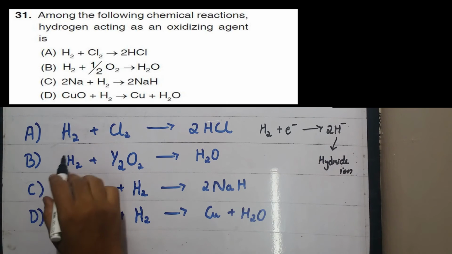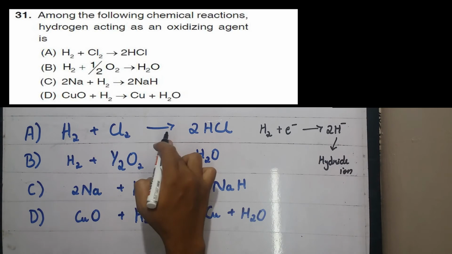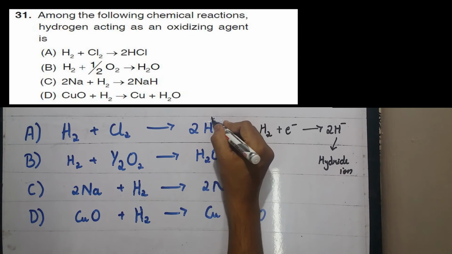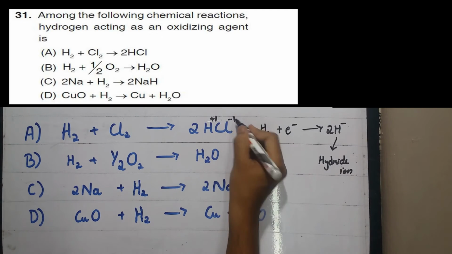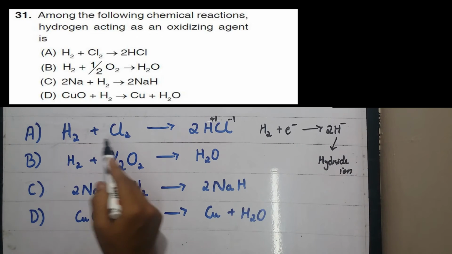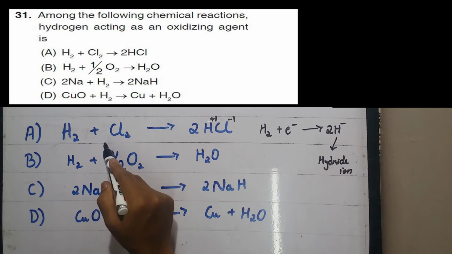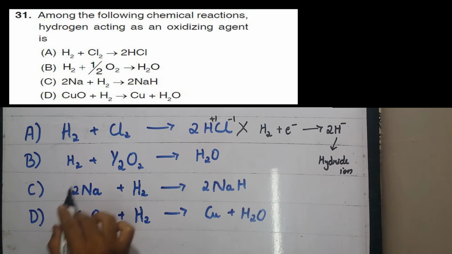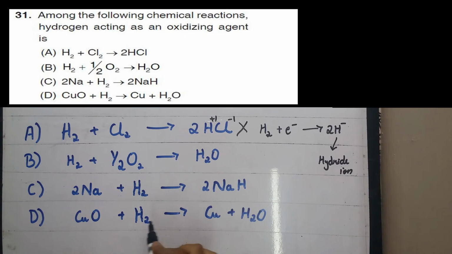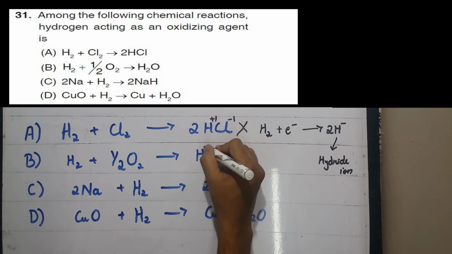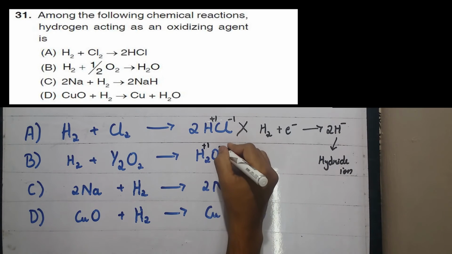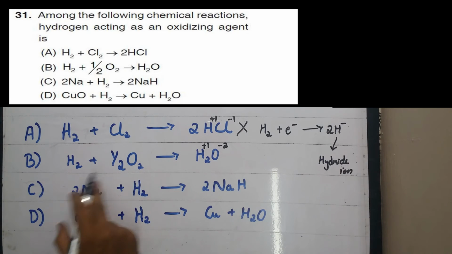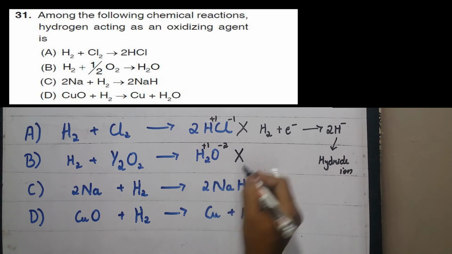So in the first reaction, that is H2 plus Cl2 to give 2HCl, here the oxidation state of hydrogen is +1 and Cl is minus 1. Here the hydrogen is donating 1 electron, hence it is acting as a reducing agent. So option A is incorrect. In option B, H2 plus half O2 to give H2O, here the oxidation state of hydrogen is plus 1 and oxygen is minus 2. Here also it is acting as a reducing agent by giving 1 electron. Hence this is also incorrect.